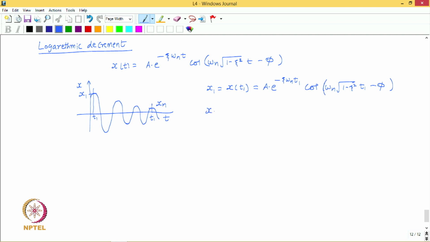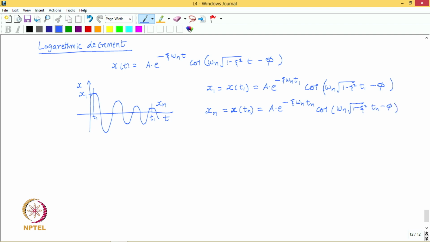Similarly, we can write down x at tn, which is equal to a e to the power minus zeta omega n tn cos of omega n under root of 1 minus zeta square tn minus phi, right.